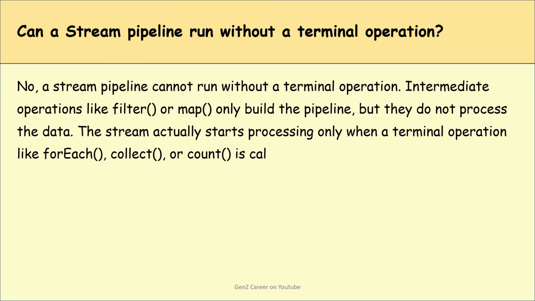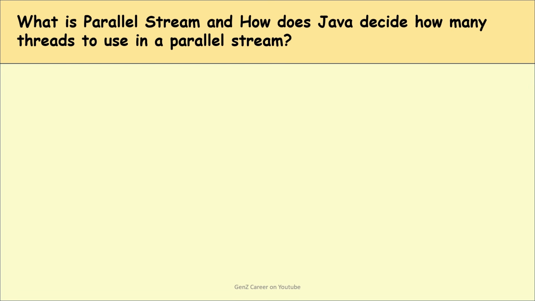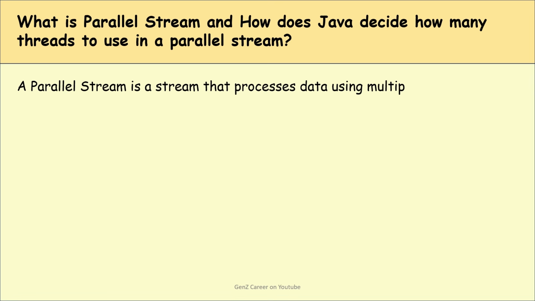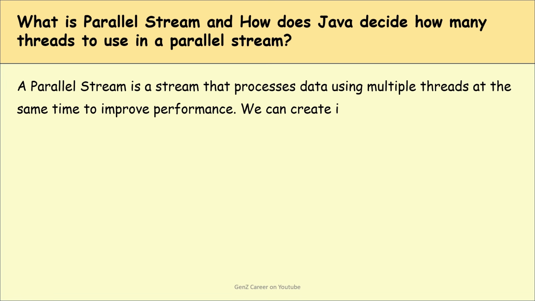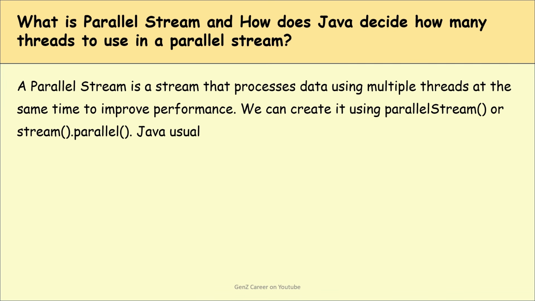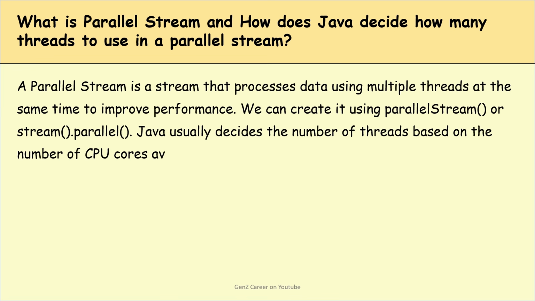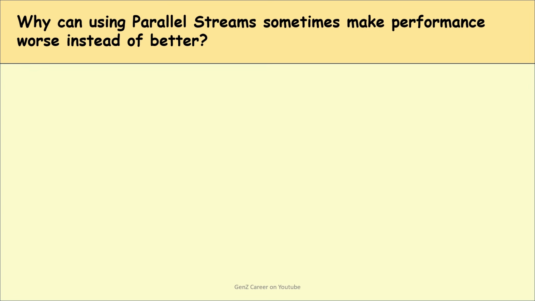Okay. What is a parallel stream and how does Java decide how many threads to use in a parallel stream? So guys, this is a very tricky question and a very important question as well. A parallel stream is a stream that processes data using multiple threads at the same time to improve performance. Are you getting my point? We can create it using parallelStream or stream.parallel. Java usually decides the number of threads based on the number of CPU cores available in the system, so it may vary.